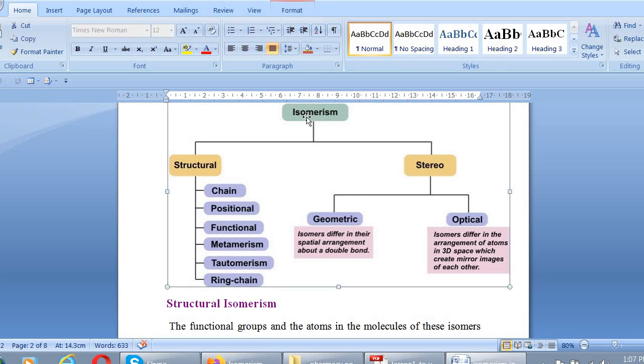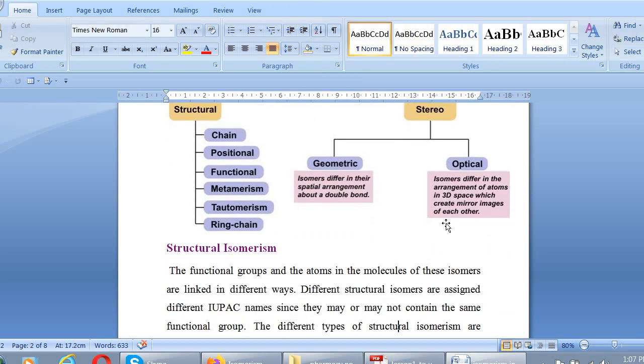Structural isomerism is further divided into six main types: chain isomerism, positional isomerism, functional isomerism, metamerism, tautomerism, and ring chain isomerism. Stereoisomerism is of two types, which are geometrical isomerism and optical isomerism.